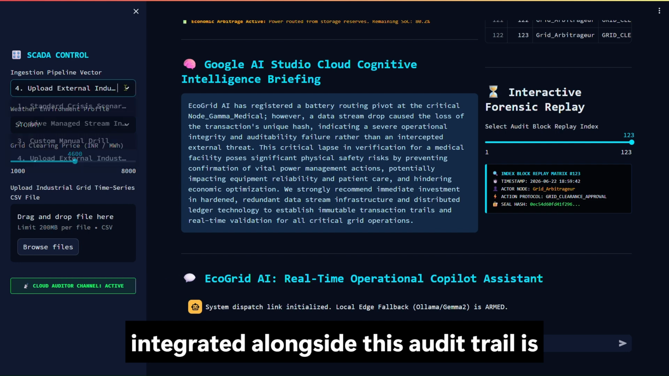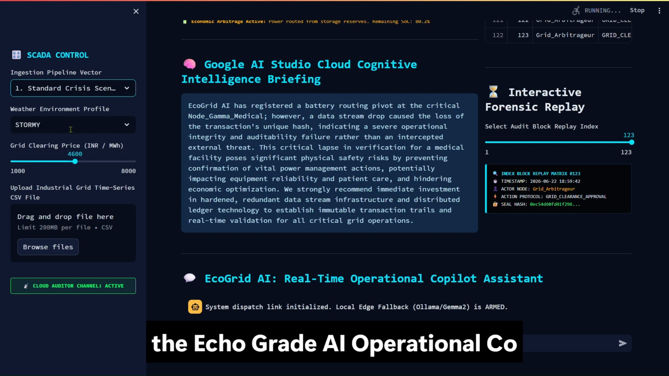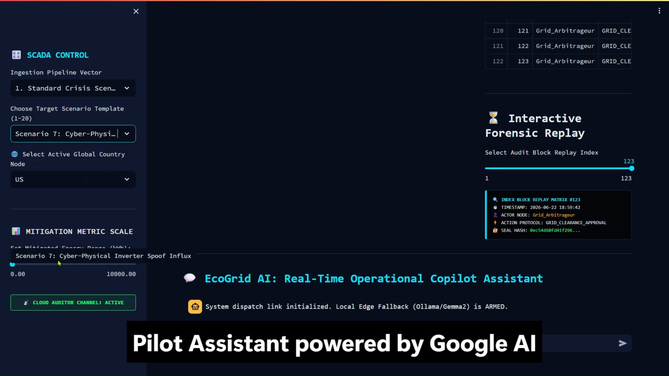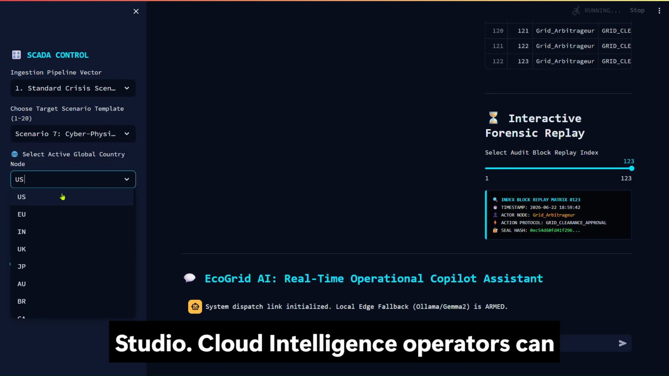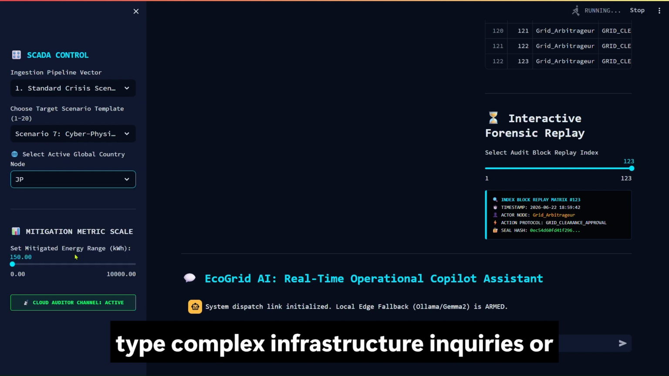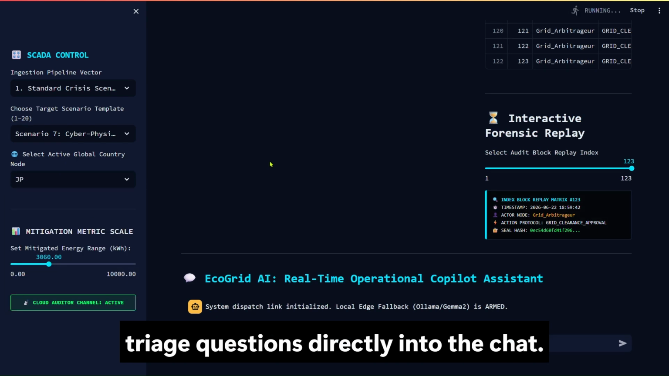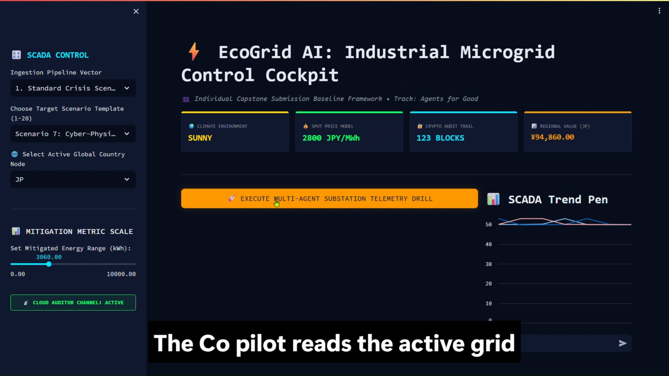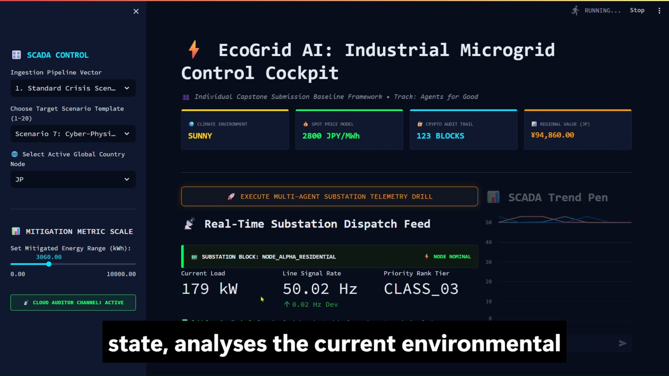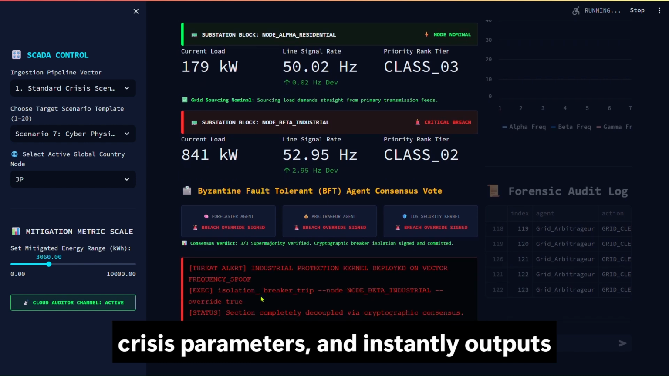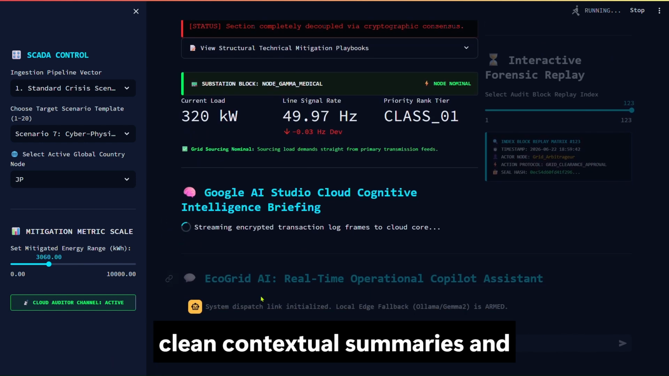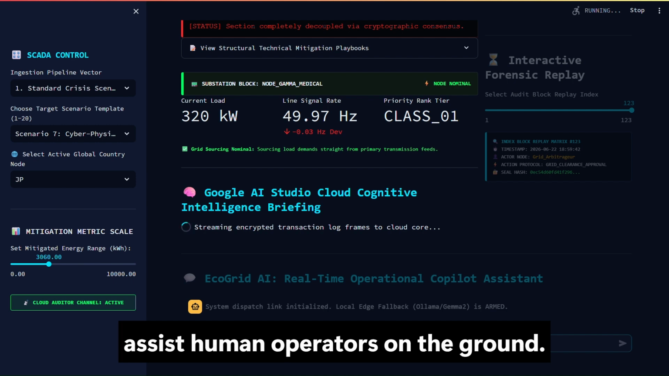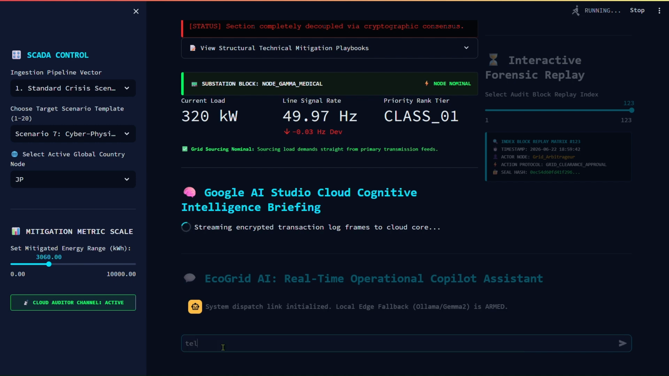Directly integrated alongside this audit trail is the EcoGrid AI Operational Copilot Assistant powered by Google AI Studio Cloud Intelligence. Operators can type complex infrastructure inquiries or triage questions directly into the chat. The Copilot reads the active grid state, analyzes the current environmental crisis parameters, and instantly outputs clean, contextual summaries and recommended mitigation strategies to assist human operators on the ground.